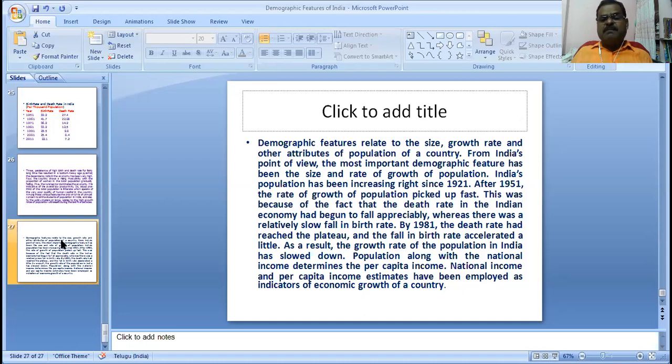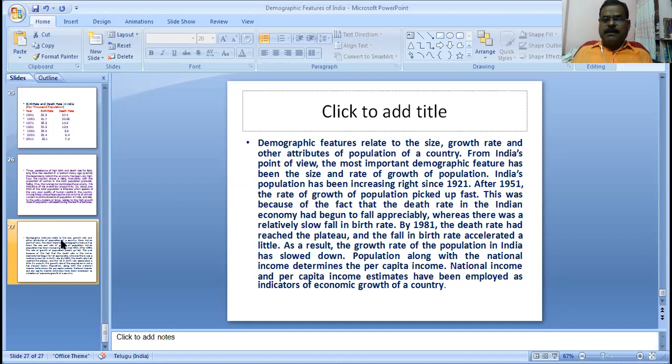By 1981, the death rate had reached the plateau, and the fall in the birth rate accelerated a little. As a result, the growth rate has slowed down. Population along with national income determines per capita income. National income and per capita income estimates have been employed as indicators of economic growth of a country.